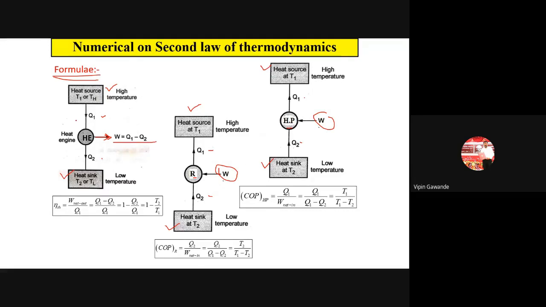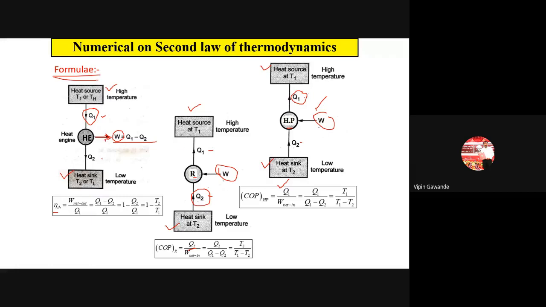Okay, and then for heat engine, we define the efficiency. Efficiency means it is W upon Q1. For refrigerator, COP is defined. For refrigerator, Q2 is important, Q2 divided by W. And for heat pump, Q1 is important, so Q1 divided by W.